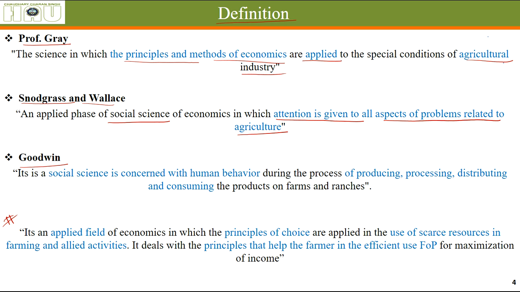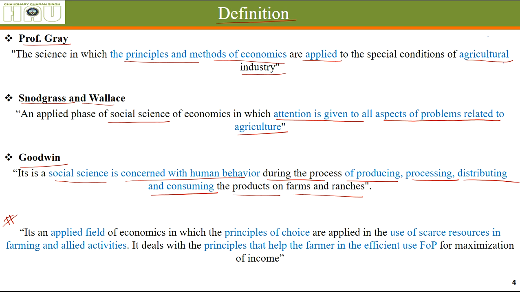Whereas Goodwin has said that it is a social science concerned with human behavior, necessarily of farmers in this case, during the process of producing, how they process it, how the distribution of these goods happens, and consuming the products on farms and ranches.